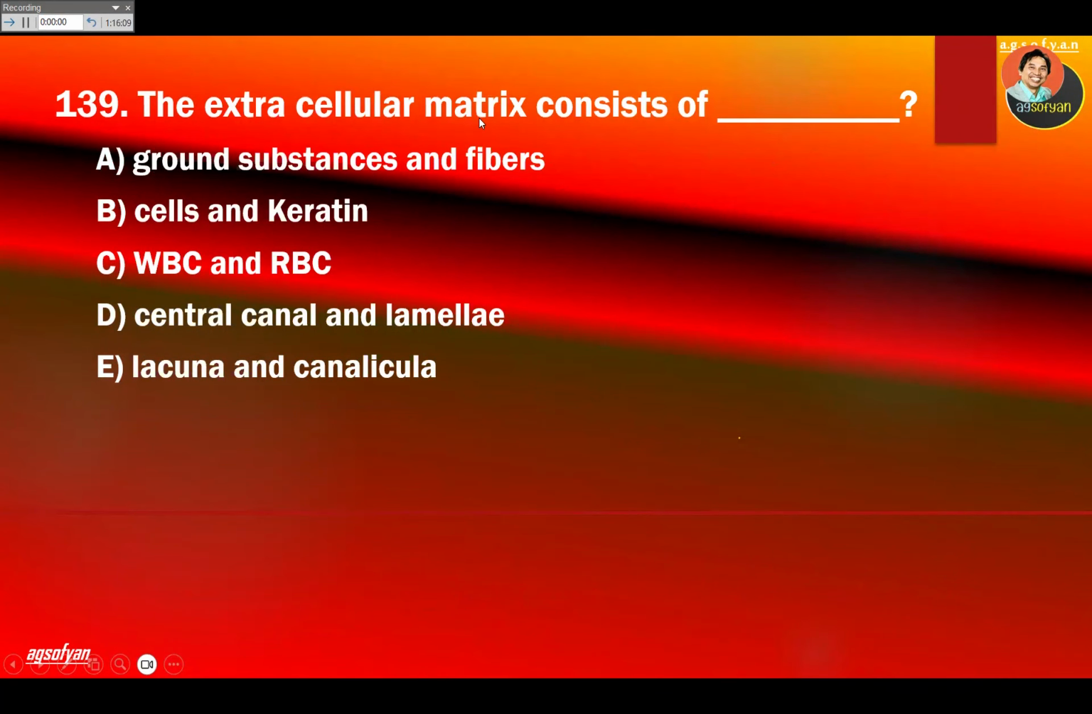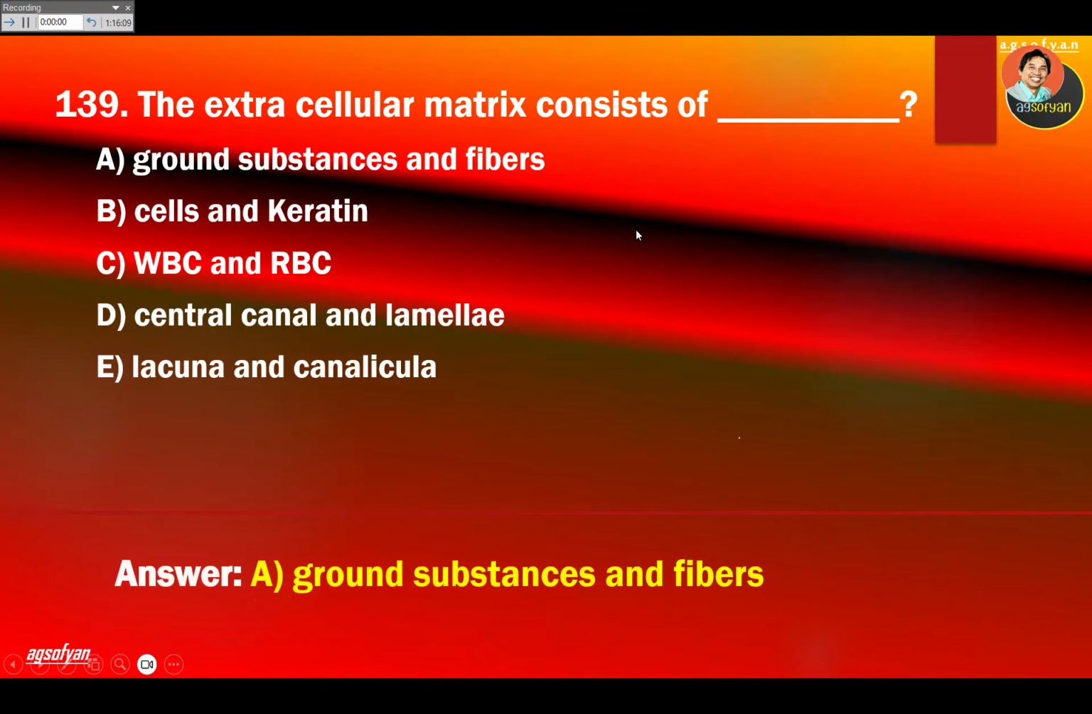The extracellular matrix consists of, again, ground substances and fiber. There are three ground substances: solid, liquid, gel. There are three types of fiber: reticular, elastic, collagen. So it consists of ground substances and fiber. A will be the answer.